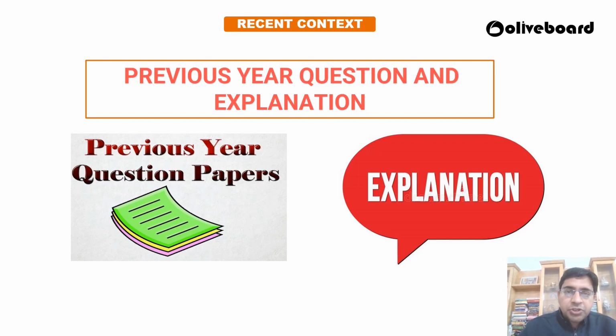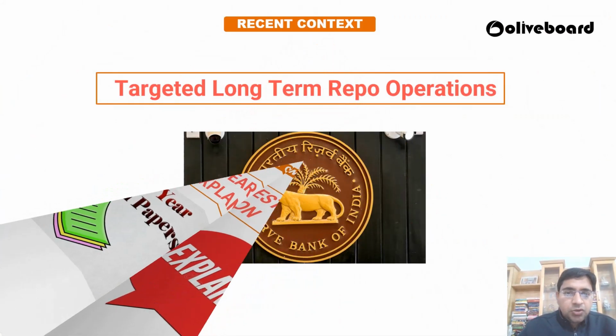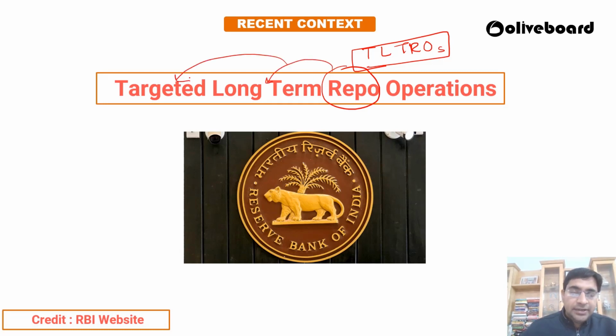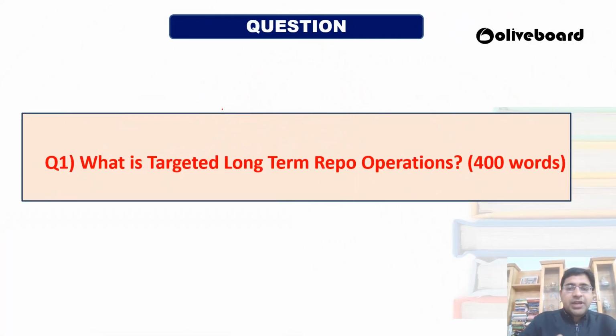So this is a previous year question paper and explanation, and today we'll be talking about the targeted long term repo operation, or we call it TLTRO. It is all related to the repo operation, but long term, and that too targeted. Please remember the word targeted and also the word long term, that is the second one. So the question is, what is targeted long term repo operation?